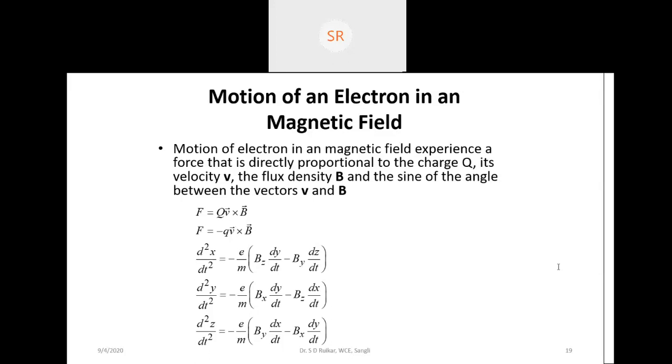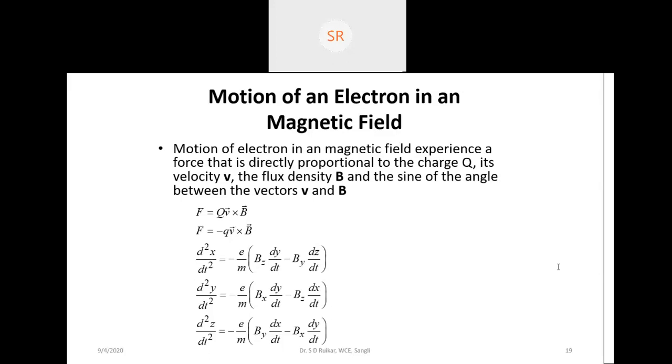And we consider the magnetic field, or the magnetic flux density, and the force exerted on the electron by the magnetic field is perpendicular to the motion of the electron. Therefore there is no work done on the electron, and its velocity remains constant.